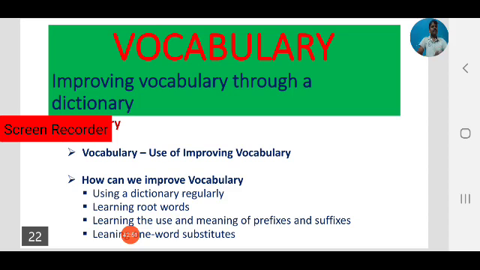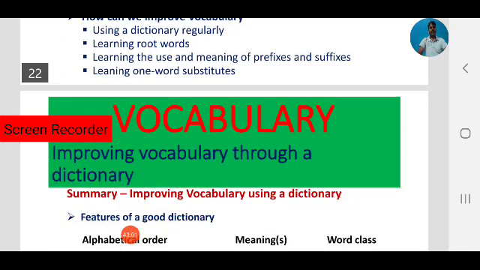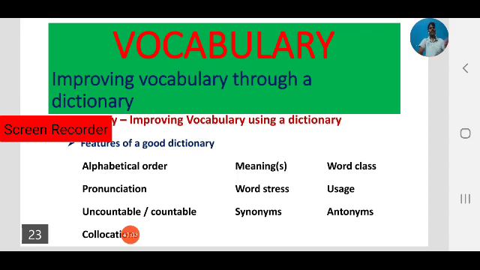These are the 4 ways to consider to improve our vocabulary. So in today's class, we focused on the first area, that is using a dictionary. Improving vocabulary using a dictionary.